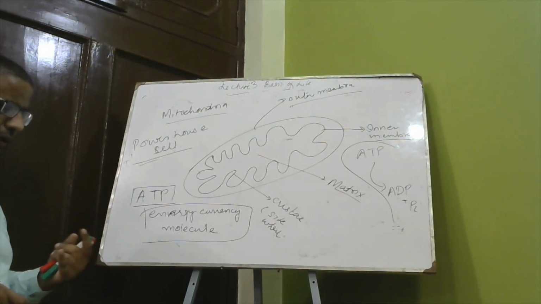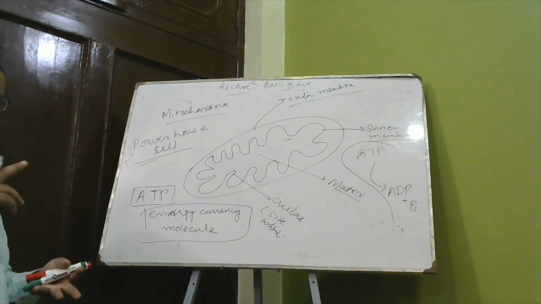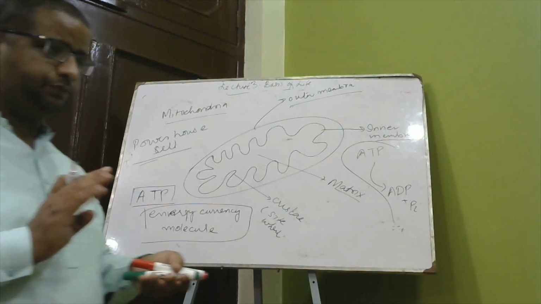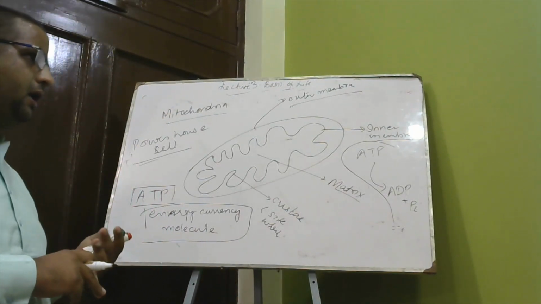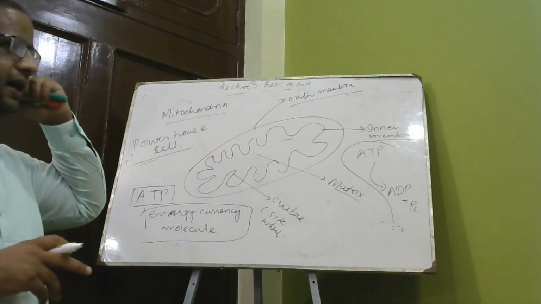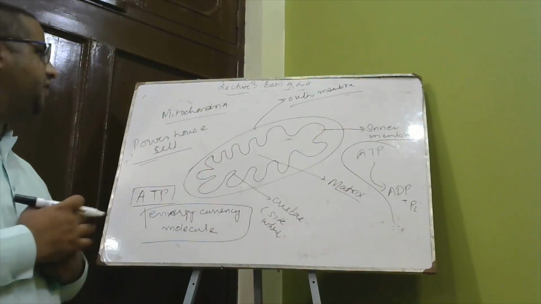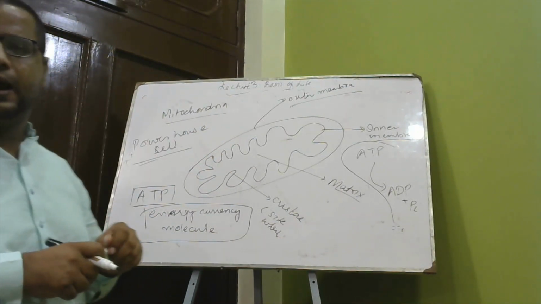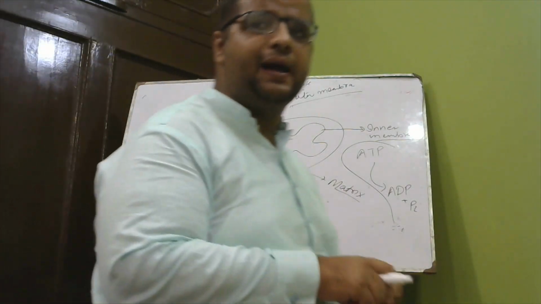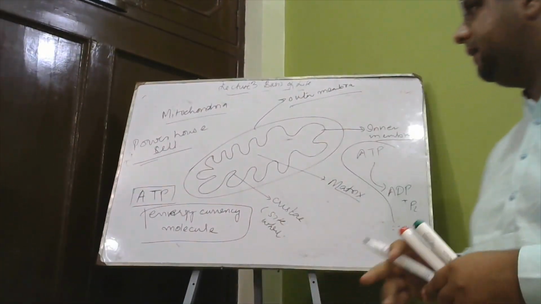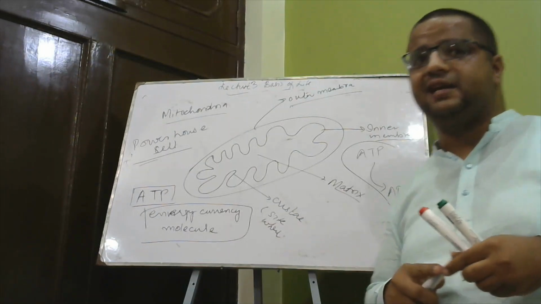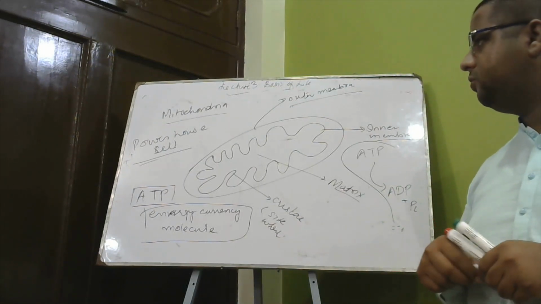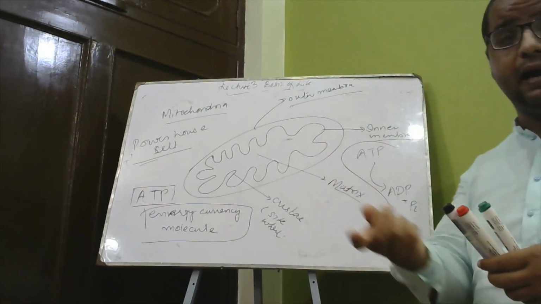Now we have discussed all the organelles: nucleus, plasma membrane, lysosomes, endoplasmic reticulum, Golgi apparatus, and mitochondria, and how they are important in the functioning of the cell. I am going to end my lecture here, and we have discussed even the cytoskeleton in detail, and I am going to tell you briefly about the ribosome.